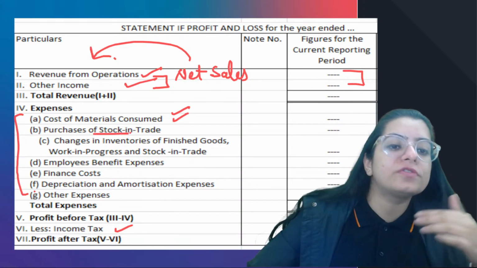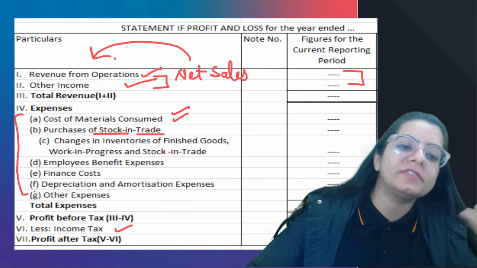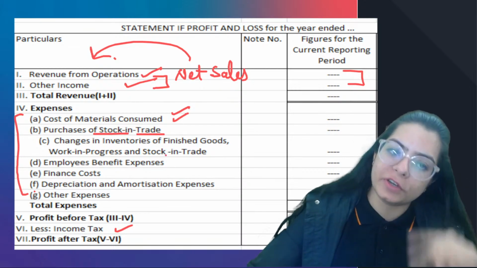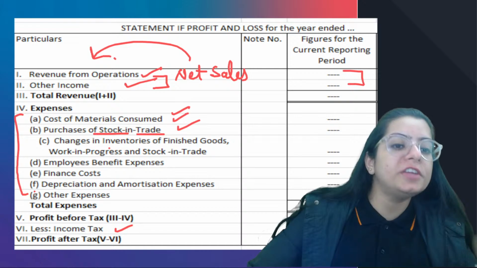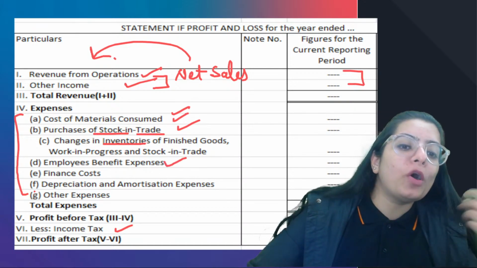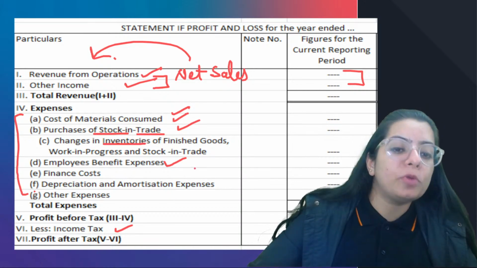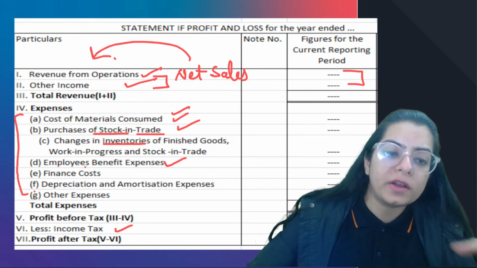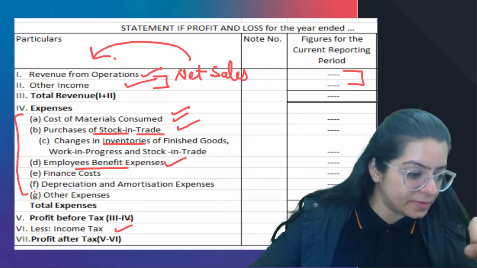Next is purchase of stock in trade. If I have purchased any stock which is ready to sell further, that also comes here. Change in inventory, if there is any change in inventory. Employee benefit expense, whatever I am spending for employees, salary, bonuses, perks, all comes under employee benefit expense.